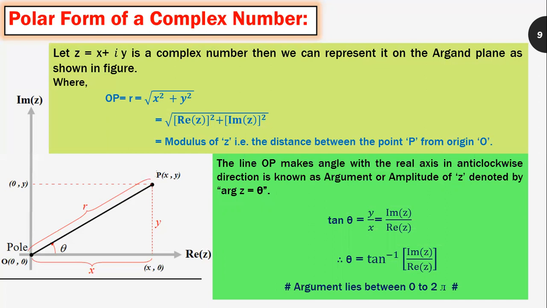If we apply the trigonometric ratios, tan theta is equal to opposite side upon adjacent side. Therefore, we can write it as imaginary part of z divided by real part of z. Therefore, theta is equal to tan inverse of the imaginary part of z divided by real part of z. Take one note here, argument or amplitude of z always lies in between 0 to 2 pi.